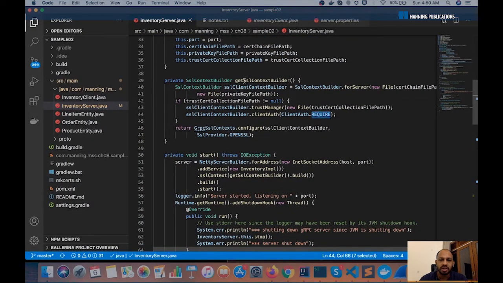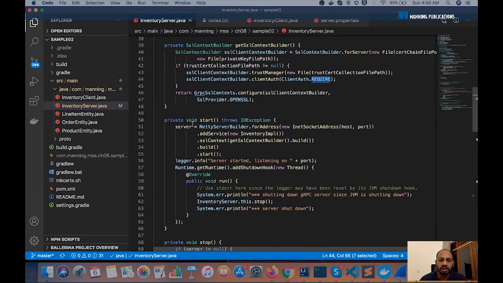You have this get SSL context builder, which builds the SSL context, and then this is being used by the server start method by passing those particular details into the netty server process. So that's some samples of the code that we used.